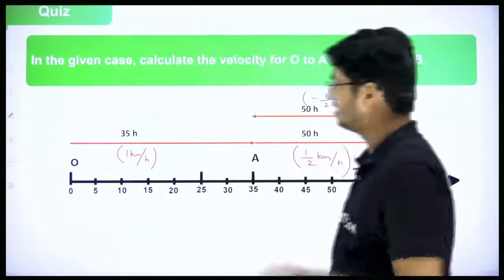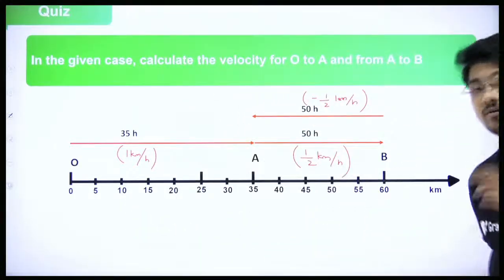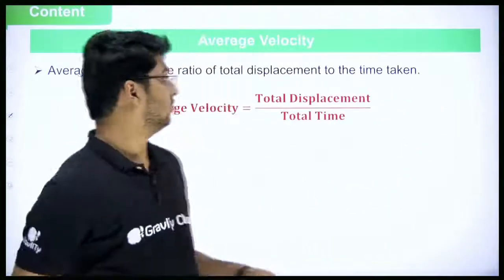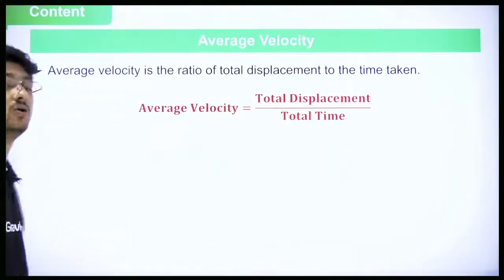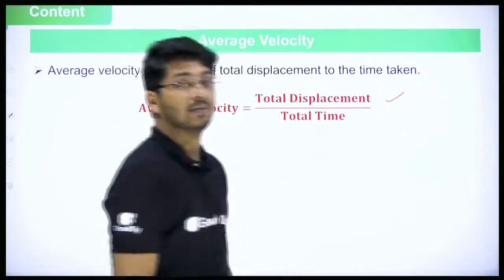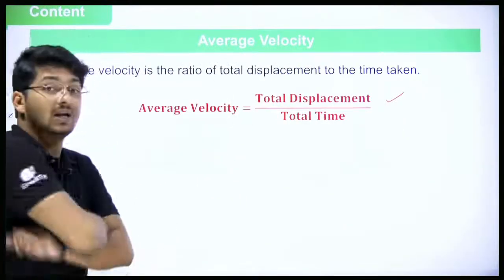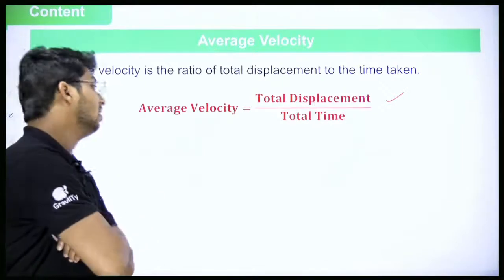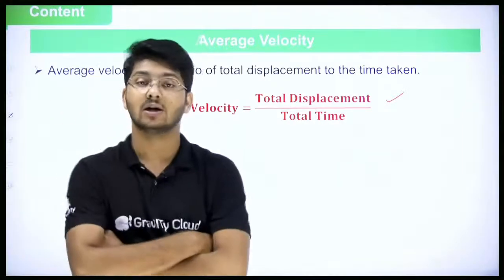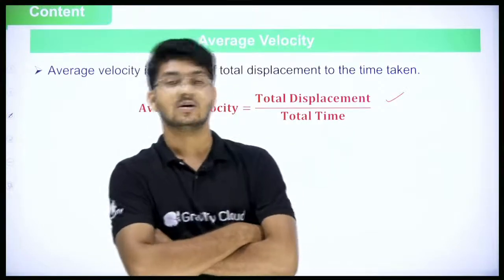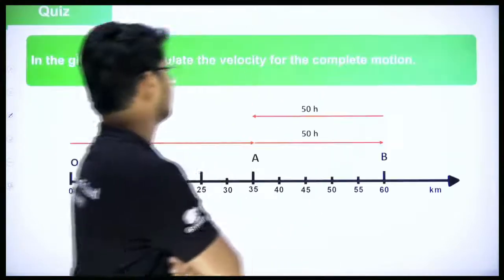For speed also, when speed changes, what do we do? We define average speed. So here also we define something called average velocity, which is nothing but total displacement by total time. If you remember, average speed is total distance by total time. Here average velocity will be total displacement by total time. That's it. Clear? Okay, now let's go into a simple question.